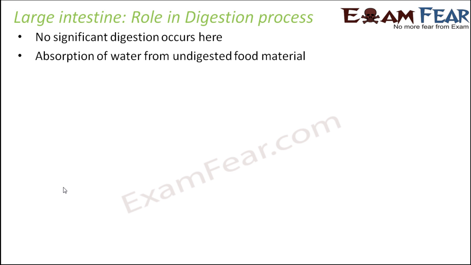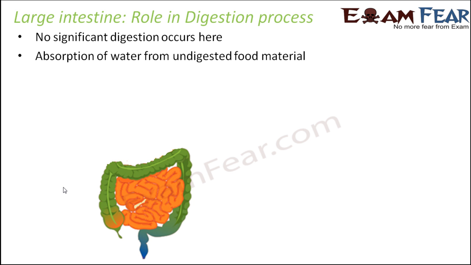So what happens here? Some absorption of water takes place from the undigested food material. Now when water gets absorbed from the undigested food material, what remains is the solidified undigested food, and this solidified undigested food gradually forms feces, and this feces is thrown out of the body through anal opening. So that is the overall process that takes place in large intestine.